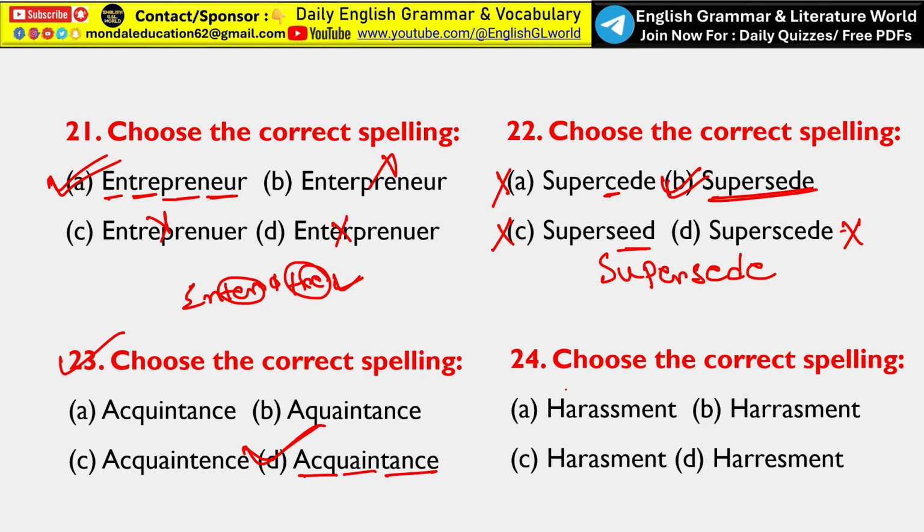Choose the correct spelling, that is harassment. What is the correct answer? So the spelling of the word harassment is H-A-R-A-S-S-M-E-N-T. Just only need double S. So here double R is given, here double R is given, here only single S is given. That means option C, option D, and option B are totally inappropriate. So only option A, harassment, is the correct spelling because here double S is given.